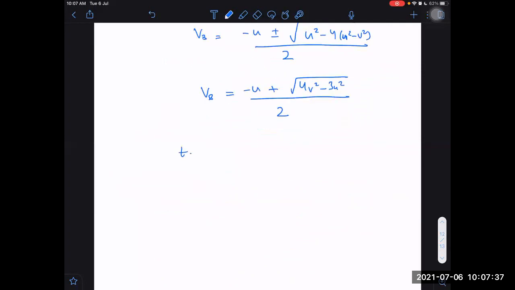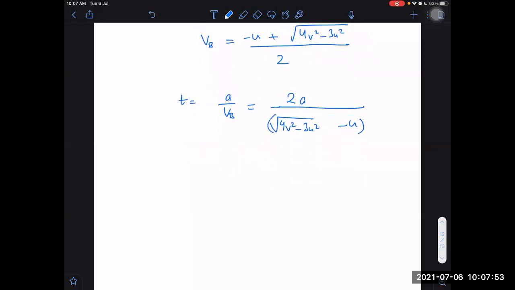What is the time taken? A by VB, which is 2A divided by the root of 4V square minus 3U square minus U. That is the time taken.